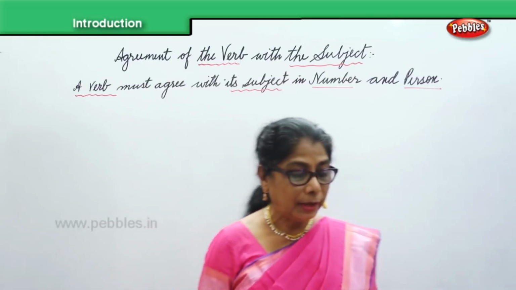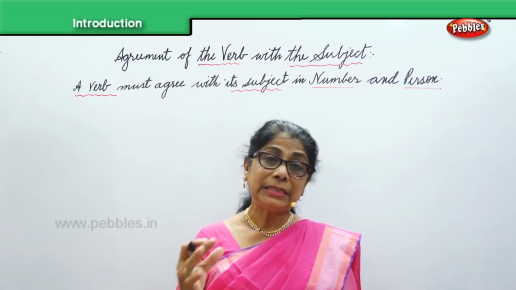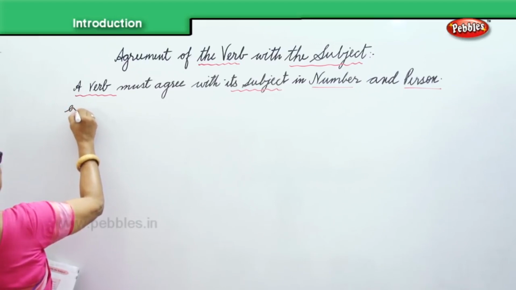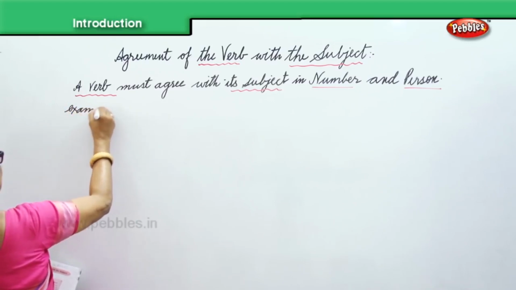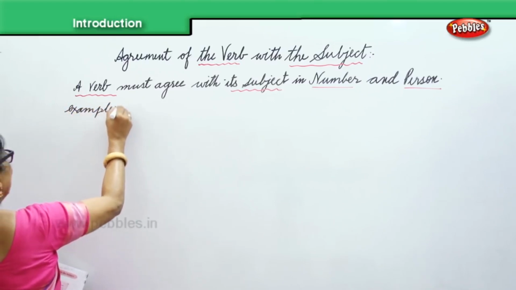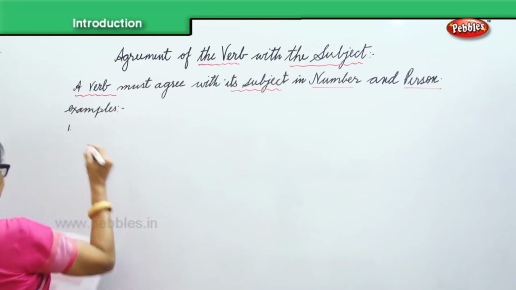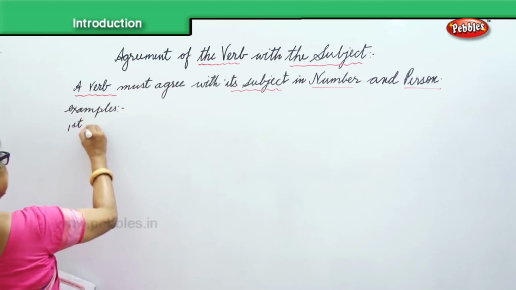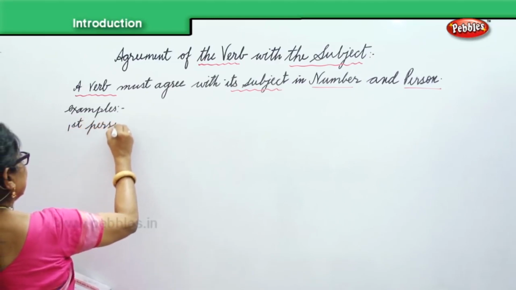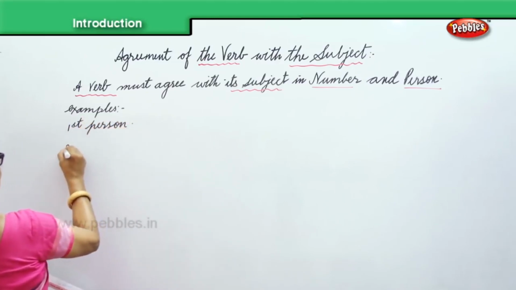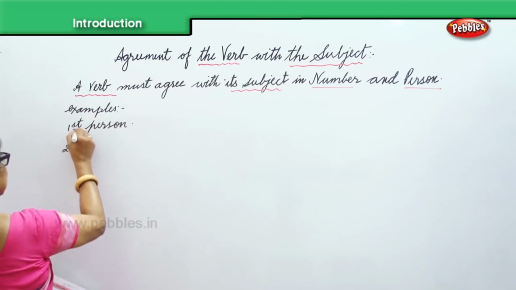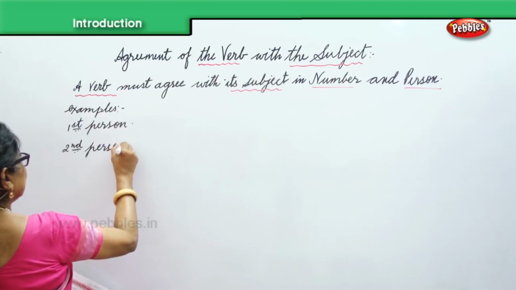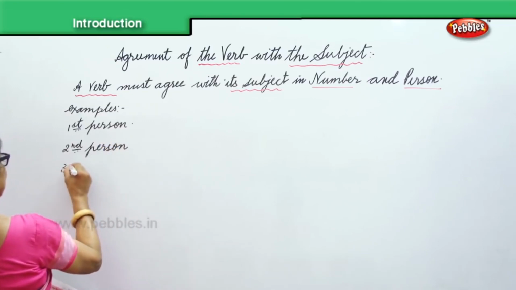Now, we have examples of first, second, and third person. Let's look at some examples. You have the first person, then the second person, and then the third person.